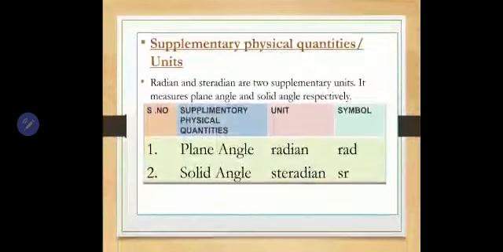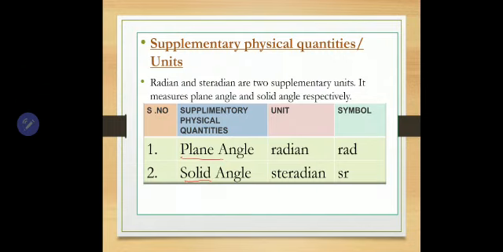Next is supplementary physical quantities. These two physical quantities, plane angle and solid angle, we didn't add to the previous 7 because these two are dimensionless quantities. You may be asking, there are other dimensionless quantities, isn't it? Why are these two so special?